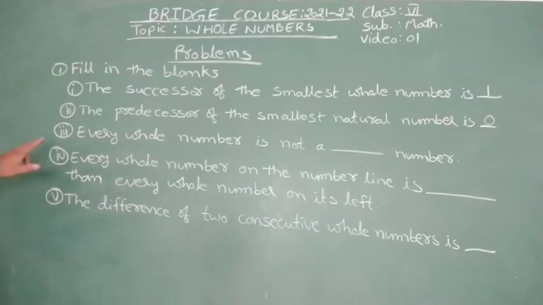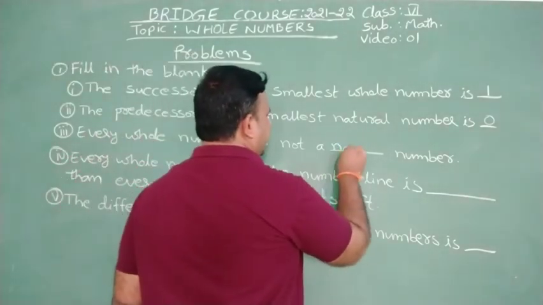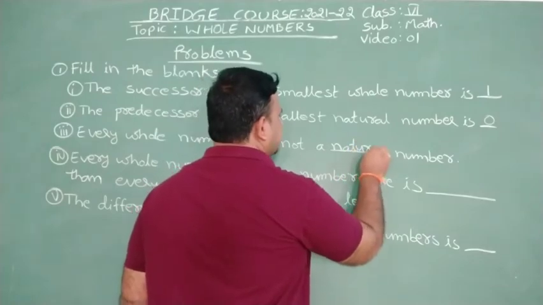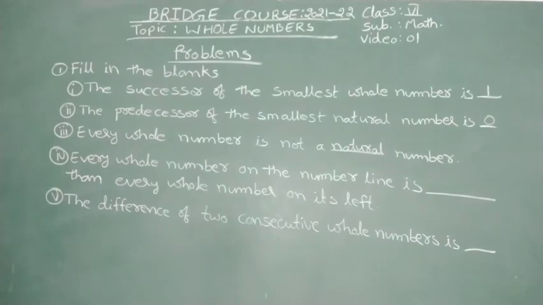Right? Now coming to the third Roman. Every whole number is not a dash number. What is that? Every whole number is not a natural number. Is it? Not a natural number. Just now we have seen this point, the last point in the whole numbers. Right? Next, coming to the fourth Roman.